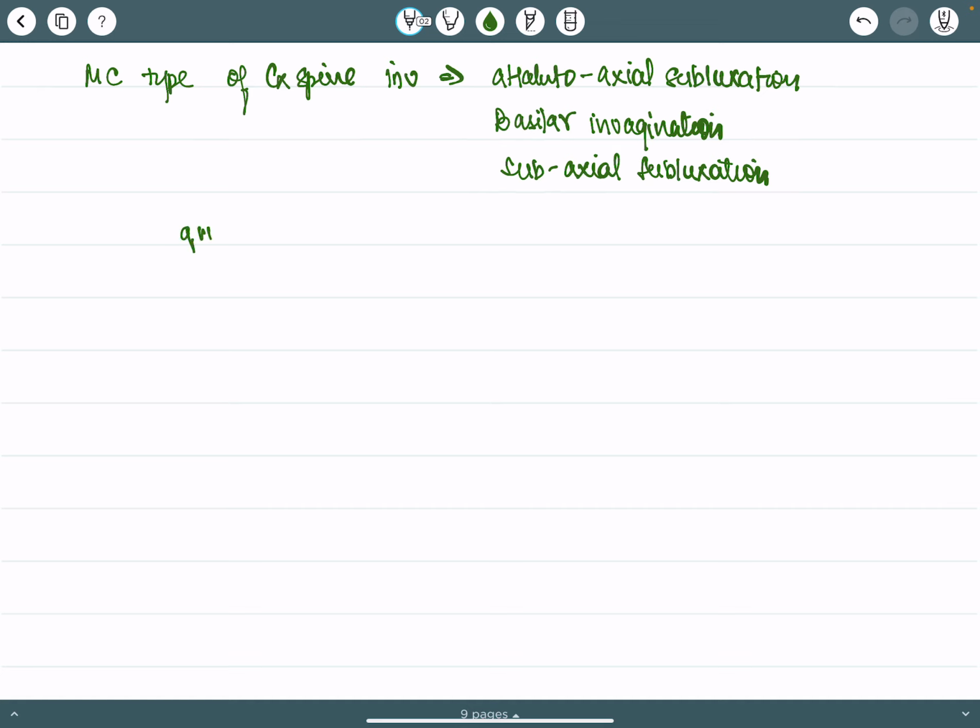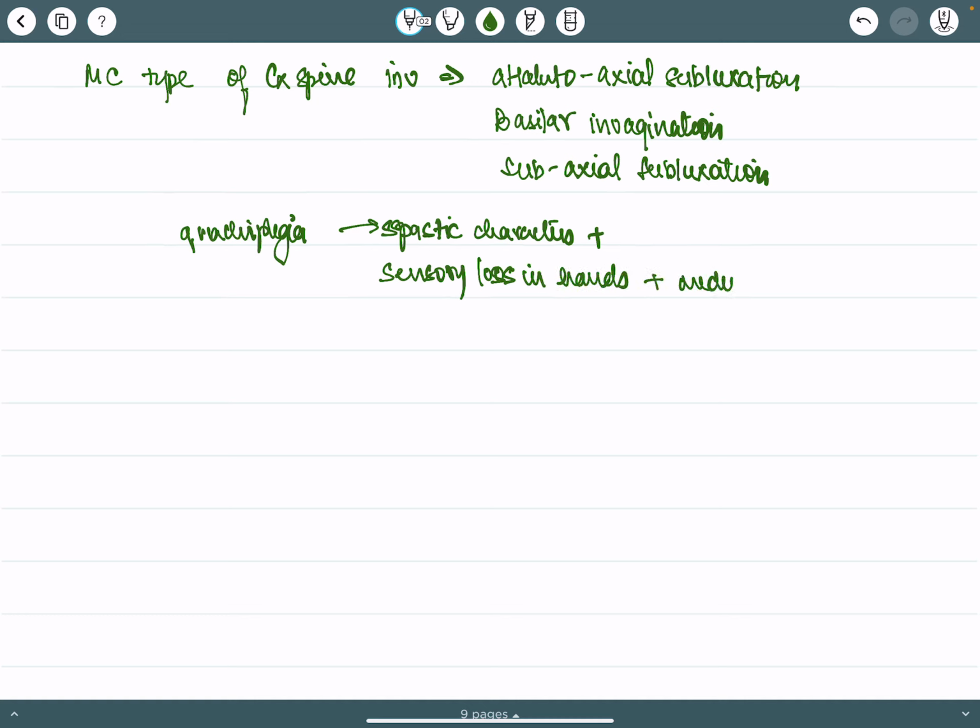What I told you earlier, quadriplegia can have a spastic character plus sensory loss in the hands, plus medullary dysfunction.